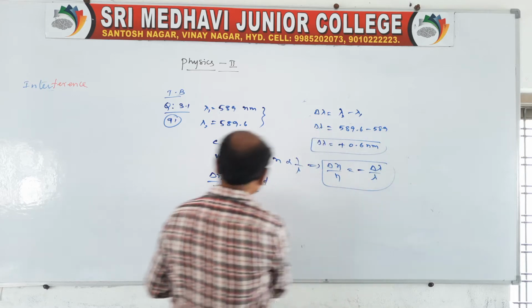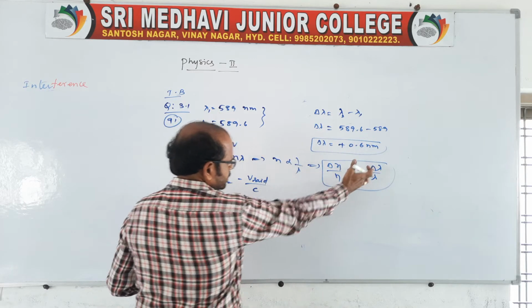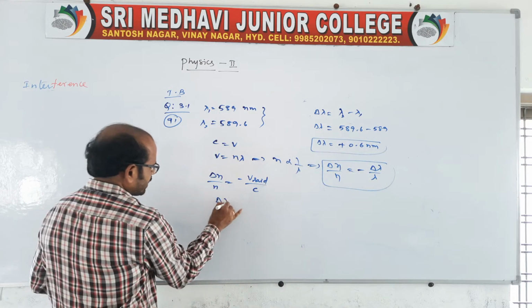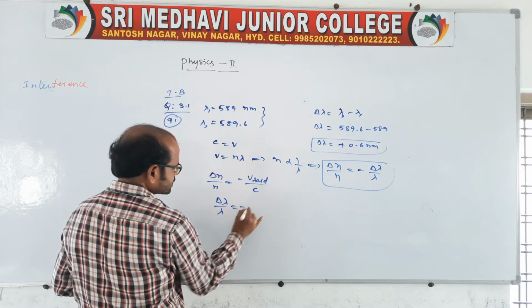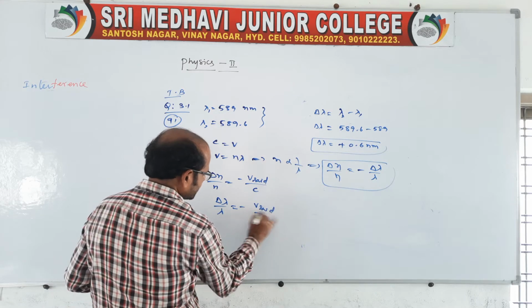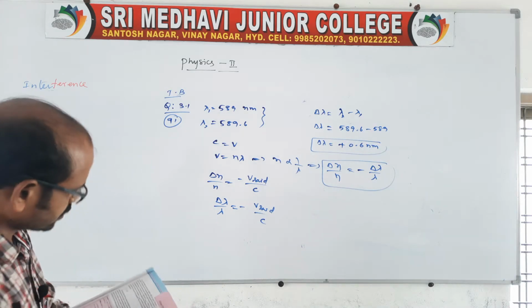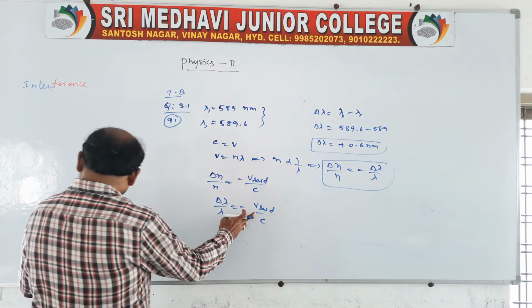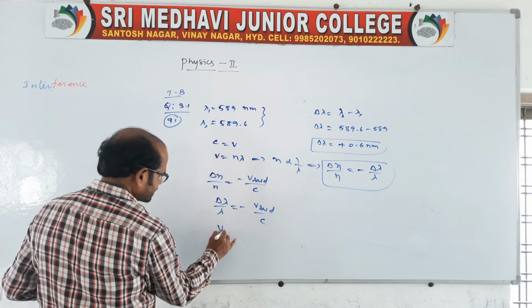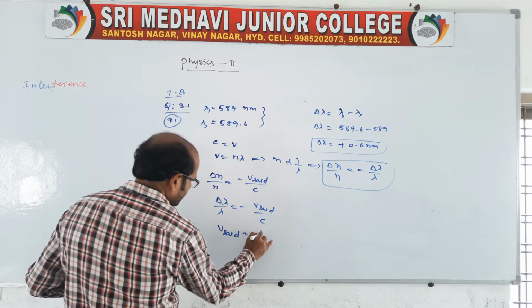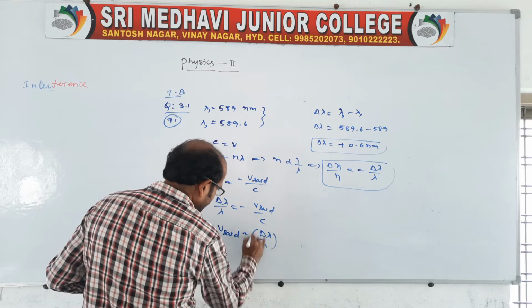Therefore delta lambda by lambda is equal to minus v radial by c, and v radial is equal to delta lambda by lambda into c.